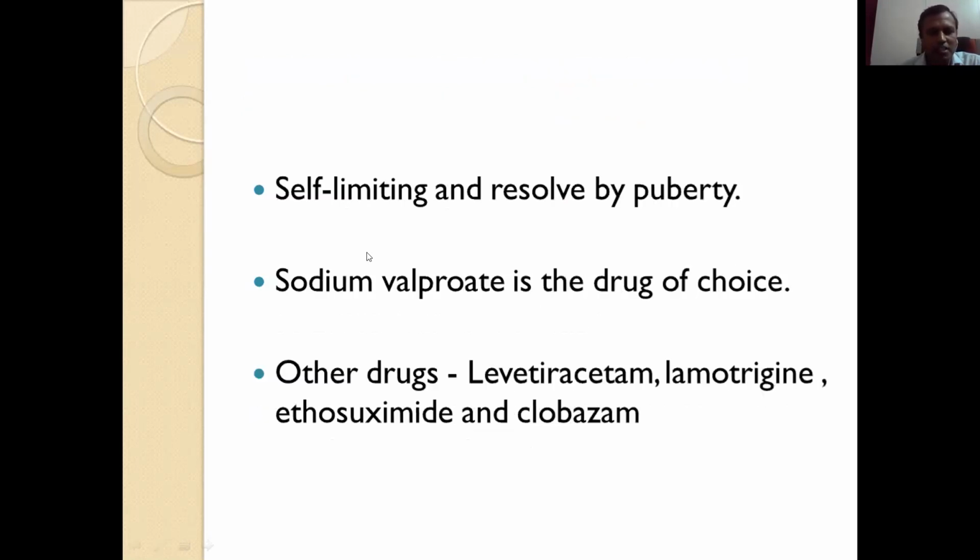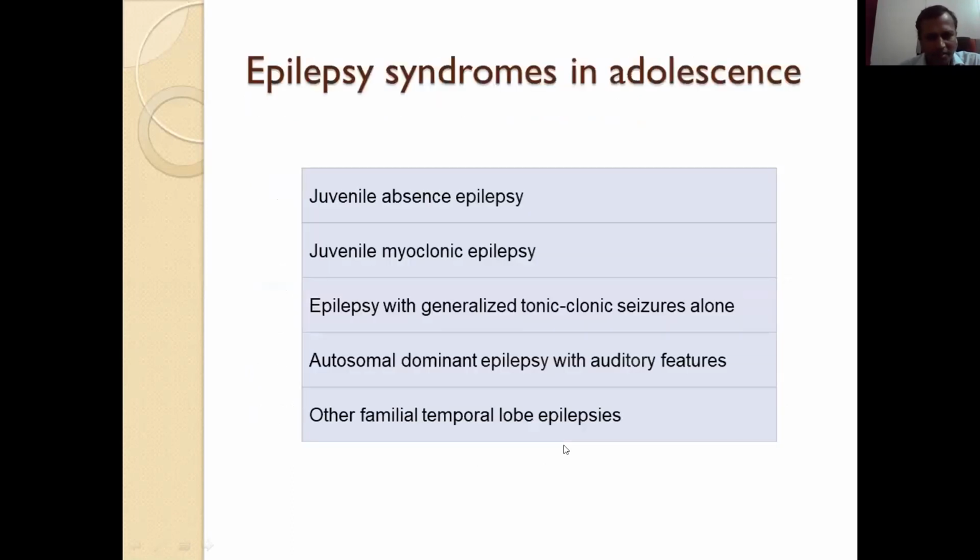This epilepsy is self-limiting. It resolves by puberty. Sodium valproate is the drug of choice. Other drugs like levetiracetam, lamotrigine, ethosuximide, clobazam can be used. Then epilepsy syndromes in adolescence: there are juvenile absence, juvenile myoclonic, and epilepsy with generalized tonic-clonic seizures. These are the common ones in adolescence.